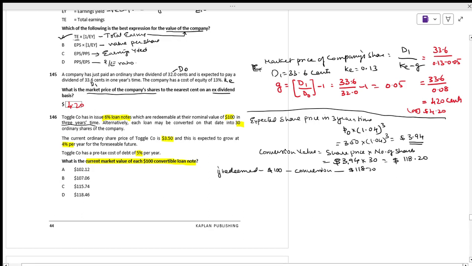Now what we have to know? We have to calculate the market value. What is the market value of 100 convertible loan notes?